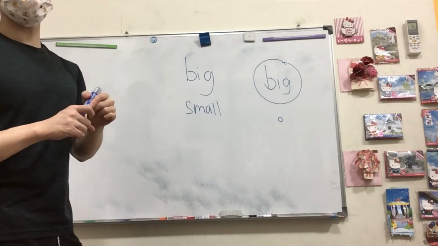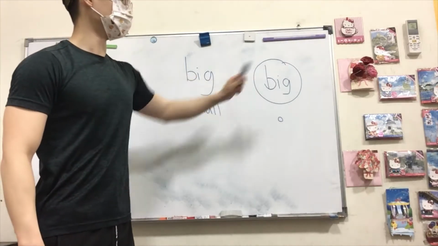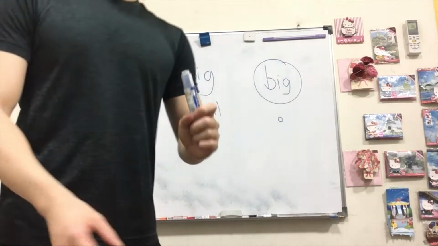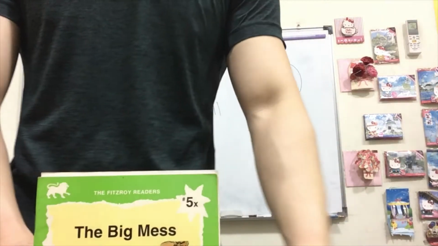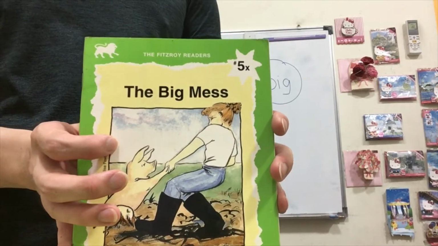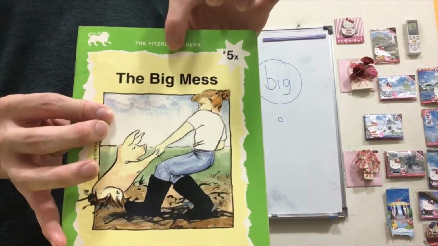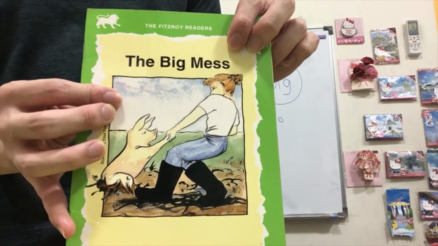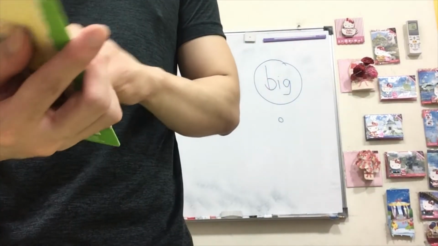So that is the meaning of big and small. So, The Big Mess. You will know the meaning of the word mess by the end of the story.